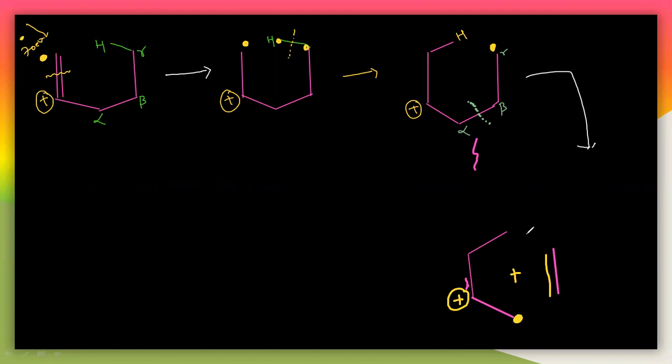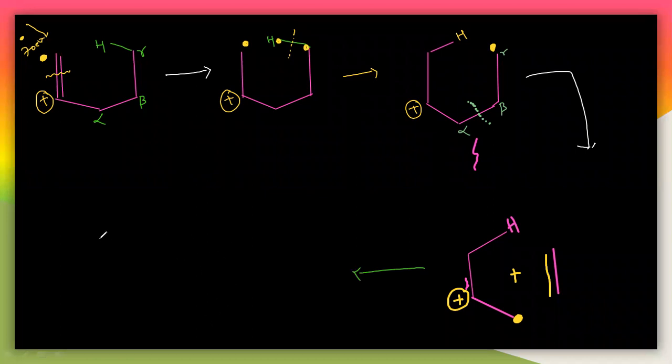That positive charge remains as it is, and a double bond has formed there. So let us look once again clearly at this. This is again the hydrogen which is remaining here. Now let us see once again. In the final step, you can easily understand this.